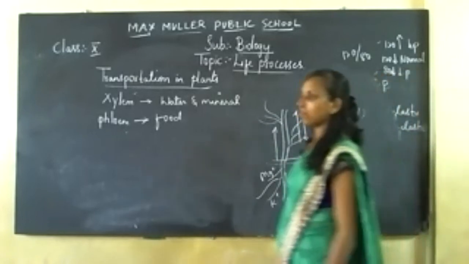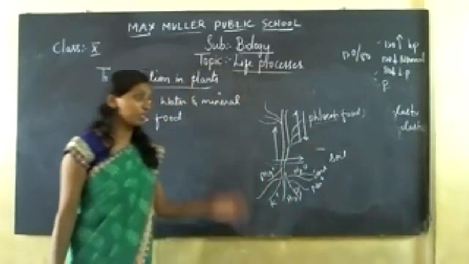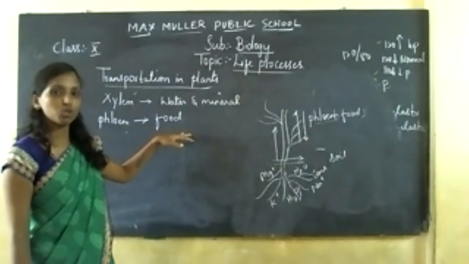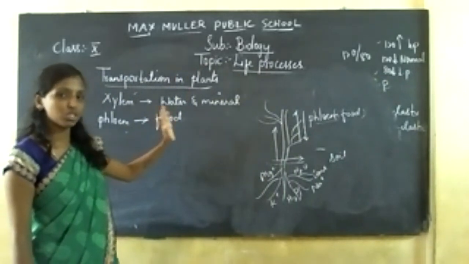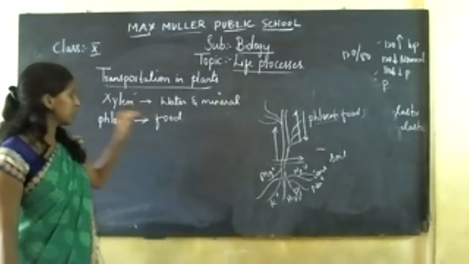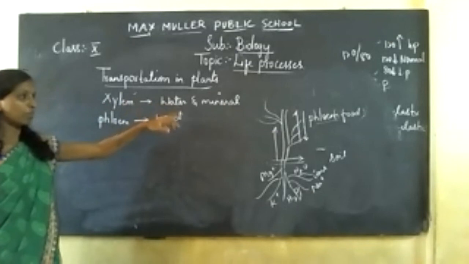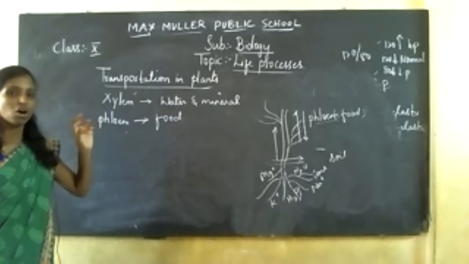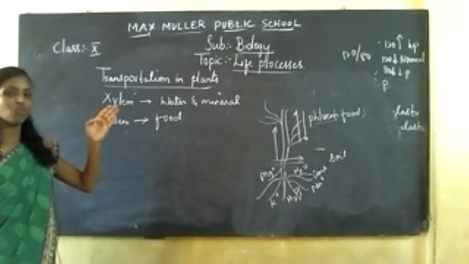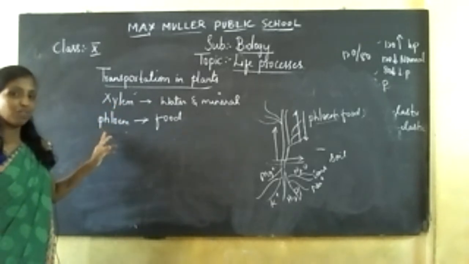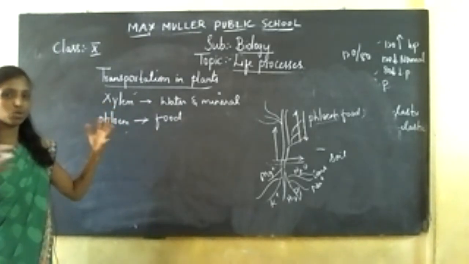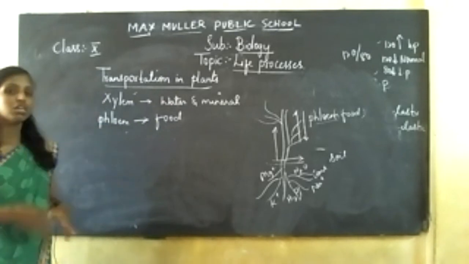So why are we not discussing xylem and phloem in detail? Like xylem parenchyma, trachea, sieve tubes, companion cells, which you have already discussed in your tissues chapter. So here you only have to remember xylem and phloem. Xylem is the water and mineral conducting tissue, phloem is the food conducting tissue. Whatever ions or water are present in the soil will be received, and the movement takes place only in the upward direction, occasionally sideways. Phloem, after receiving that water and ions, transports the food material to all the parts of the body through upward as well as downward movement.